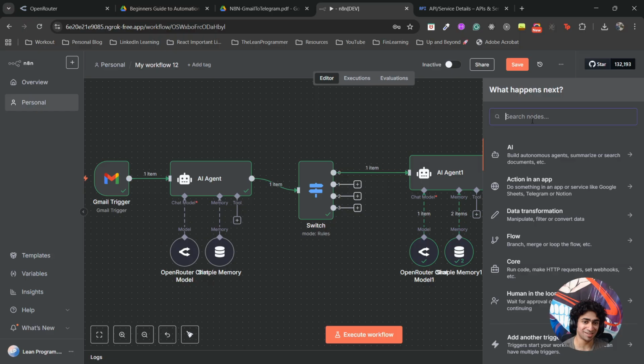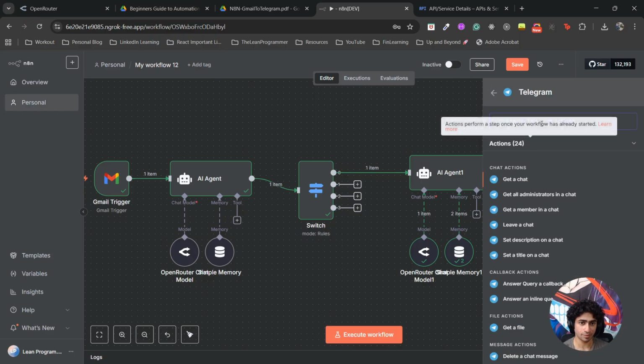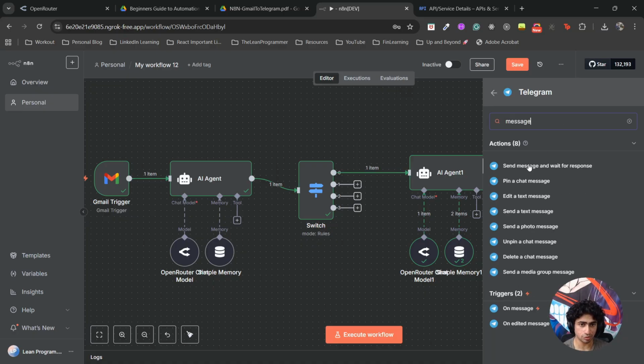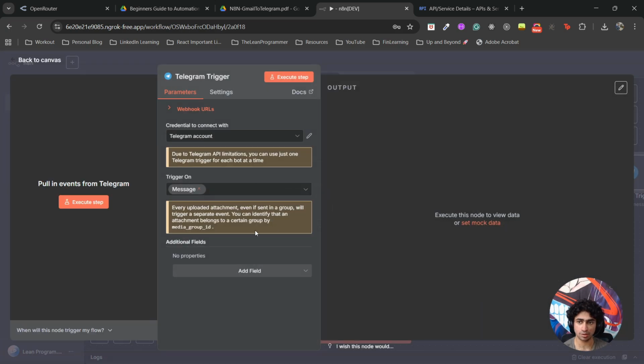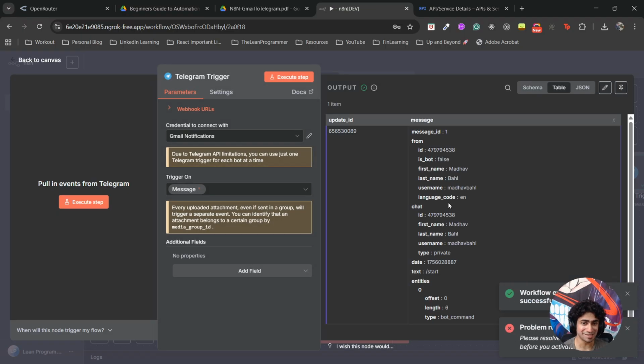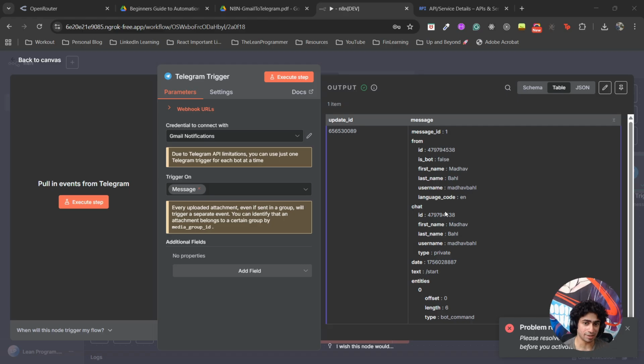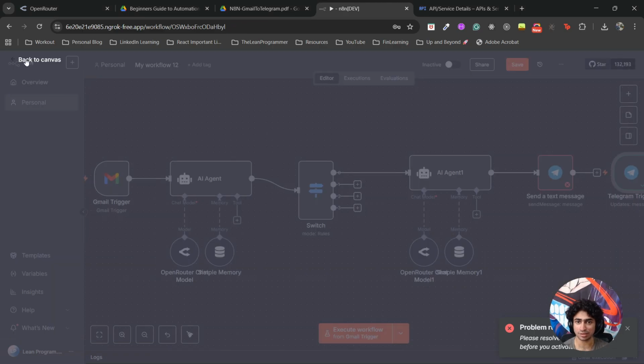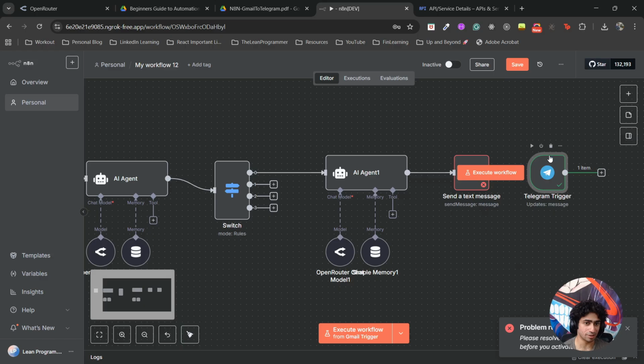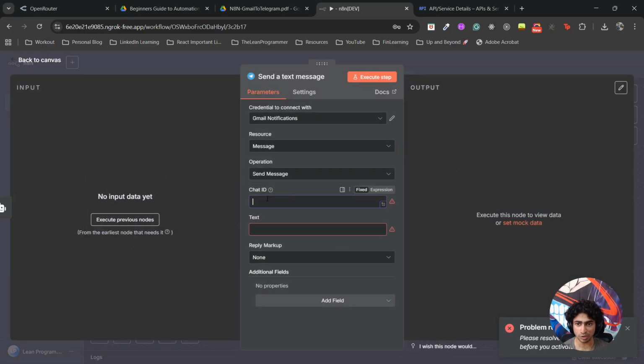Just add a new Telegram node, Get message, on message. Just add this, as simple as that. Select the Telegram account, the Gmail notifications one we just created, and let's execute the step. So we just sent a message, slash start, and we have the chat ID. Just copy and paste this chat ID. That's it. You can remove this Telegram trigger now. You don't need it. You can just paste the chat ID here.